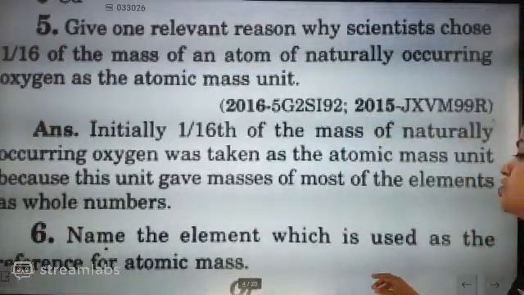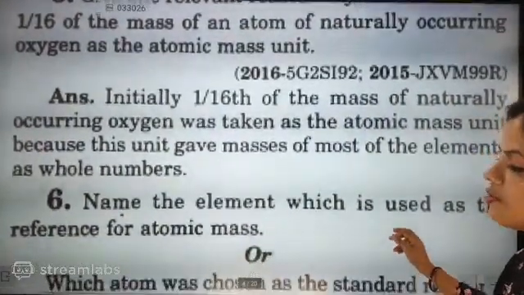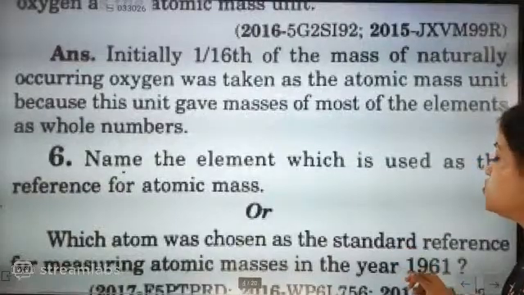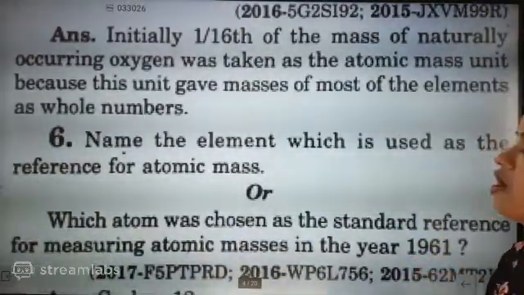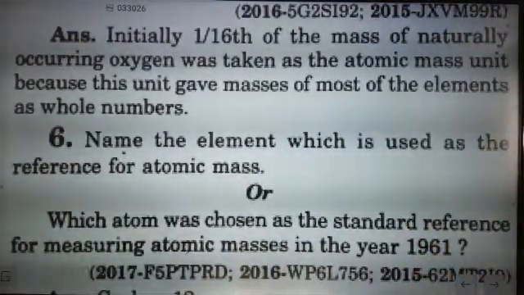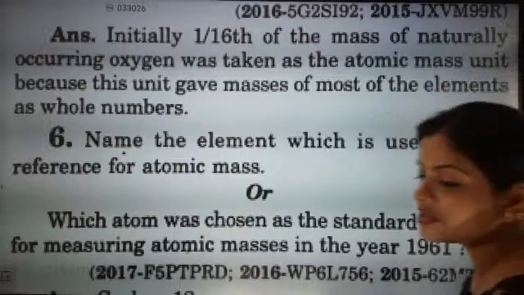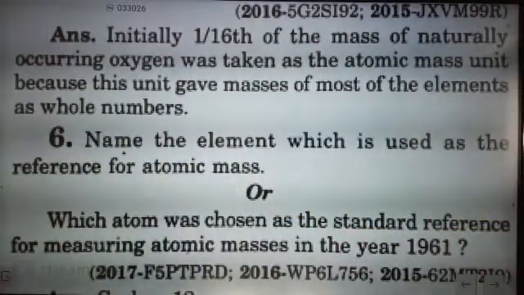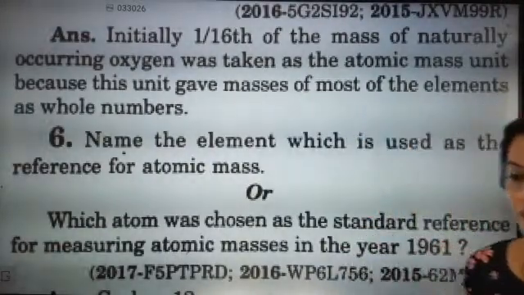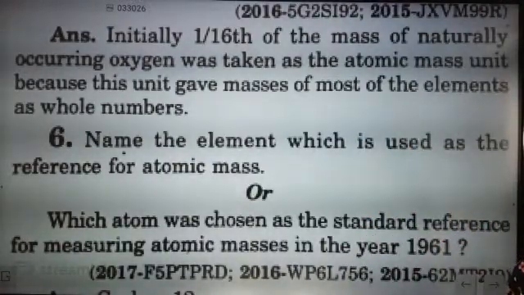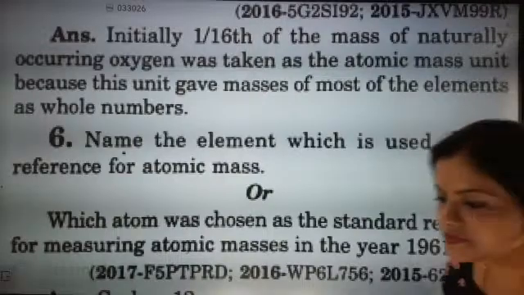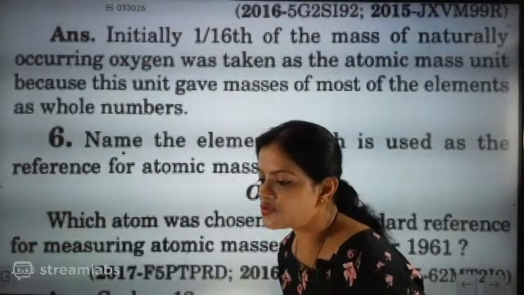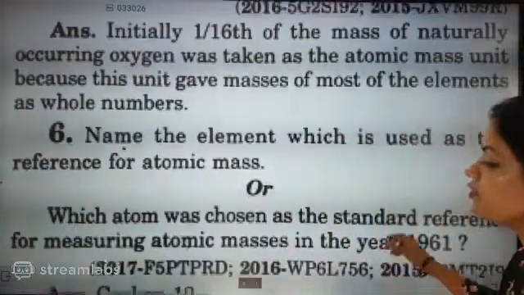Name the element which is used as the reference for atomic mass. Which atom was chosen as the standard reference for measuring atomic mass in the year 1961? Which element have they used? Quickly say which element they have used for reference. Carbon-12 isotopes? Yes, the correct answer is carbon-12 isotopes.